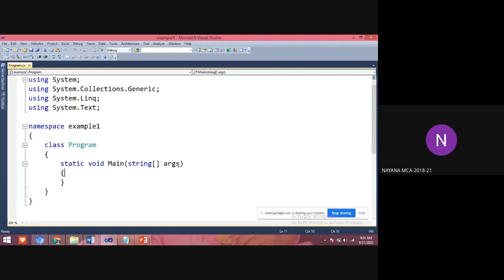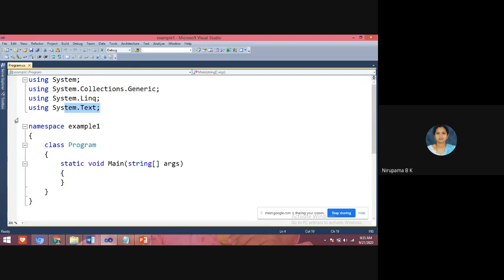Listen, students, when you create a file, a skeleton of the program will be generated. These namespaces we have already seen: System, System.Collections.Generic, Linq, Text. By default, these will be generated.